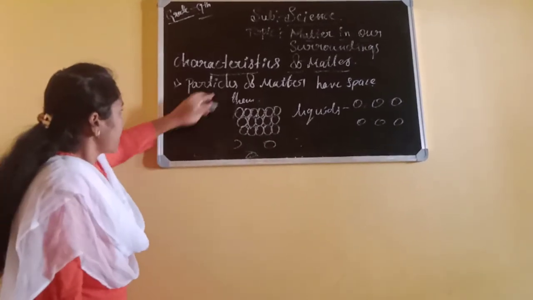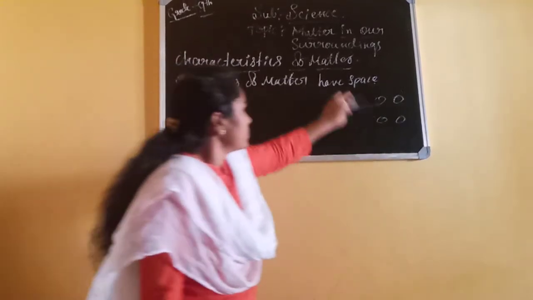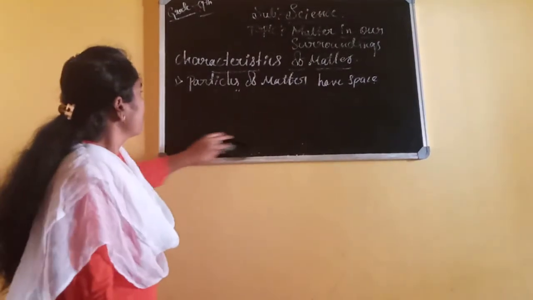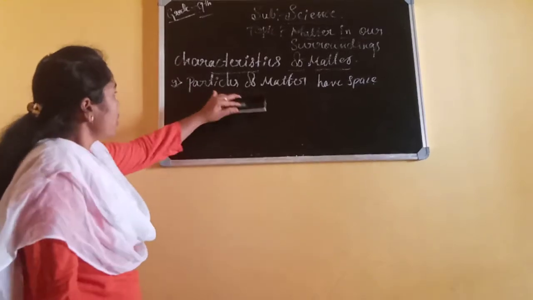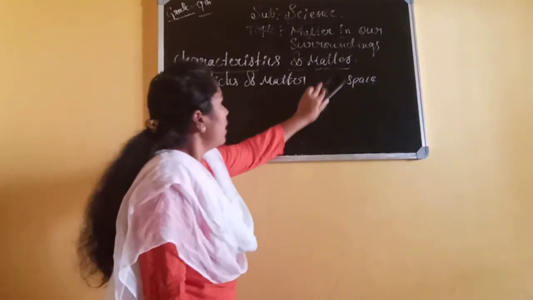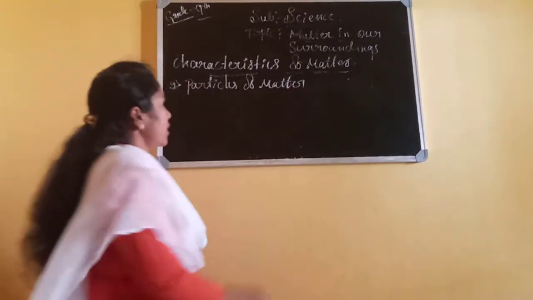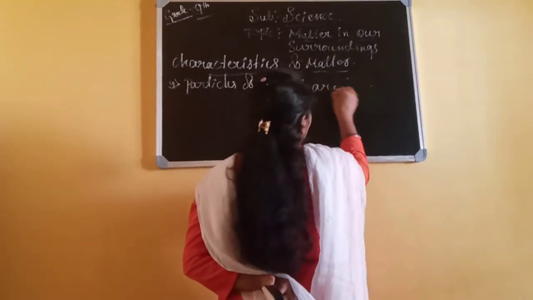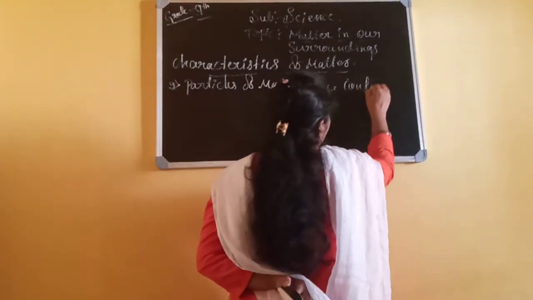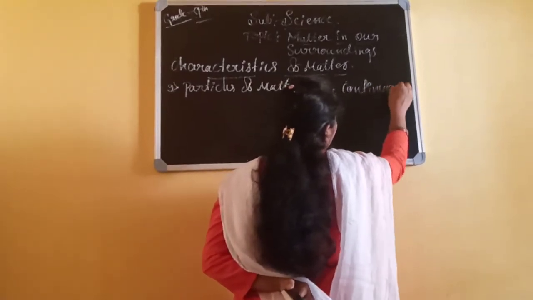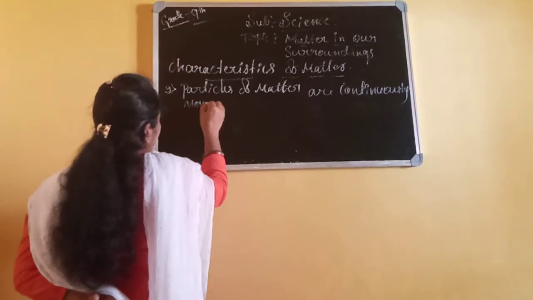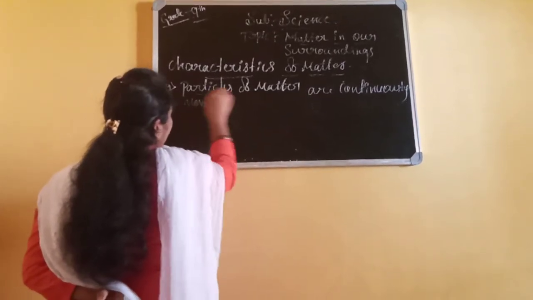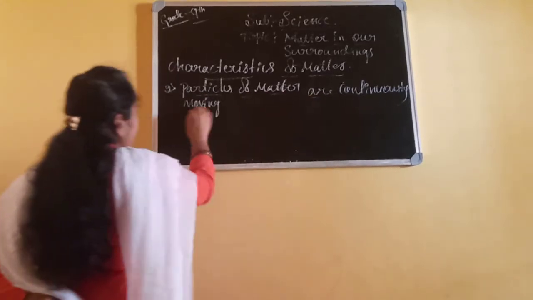Next is the second one. Second property or characteristic: particles of matter are continuously moving.